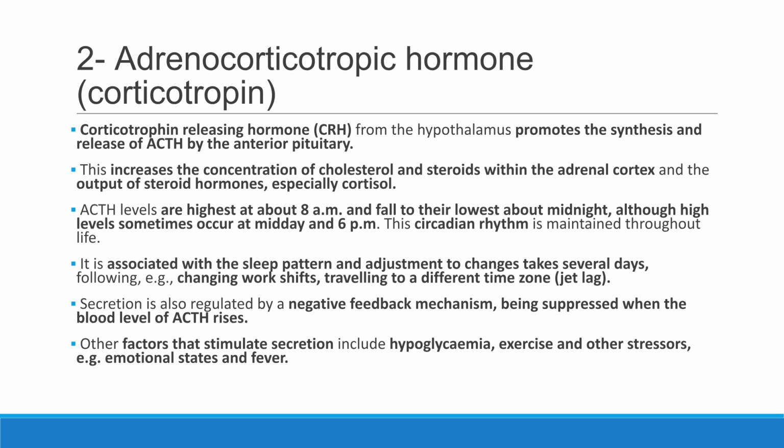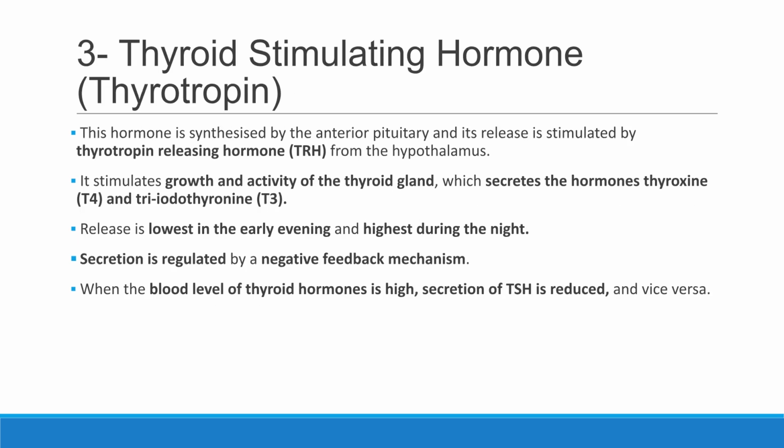Corticotropin-releasing hormone from the hypothalamus promotes ACTH release. ACTH increases cholesterol and steroids in the adrenal cortex, boosting cortisol output. ACTH levels follow a circadian rhythm, peaking around 8 a.m. Secretion is regulated by negative feedback and stimulated by stressors like hypoglycemia and exercise. Thyroid-stimulating hormone, or TSH, is released upon stimulation by TRH from the hypothalamus. TSH stimulates the thyroid gland's growth and activity, leading to the secretion of thyroxine and triiodothyronine. Secretion is regulated by a negative feedback mechanism with thyroid hormones.